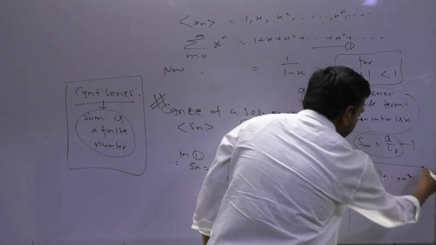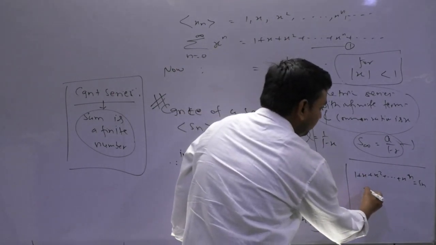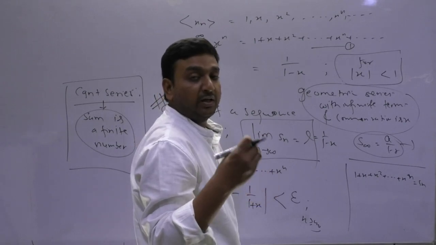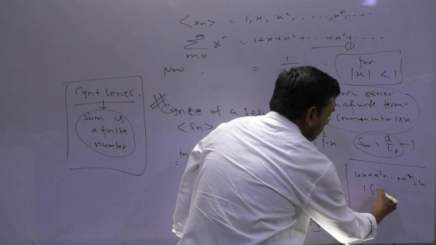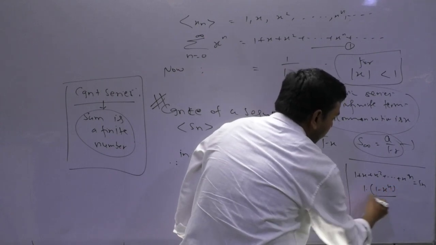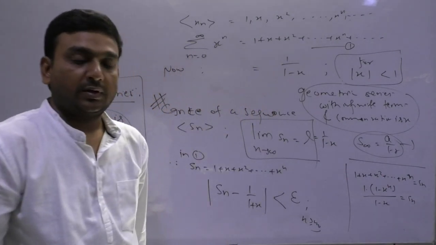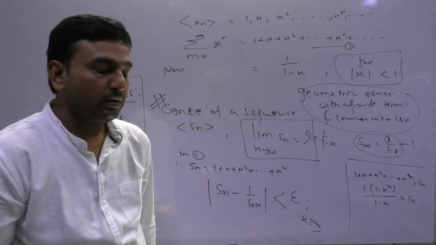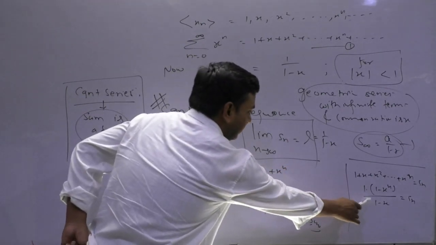So dear, this is your Sn. By the geometric series, what have we learned? Sum of n terms is a into r raised to the power n minus 1 upon r minus 1, or a into 1 minus r to the power n upon 1 minus r. Is that clear to you all? Any doubt? Anyone? No. So what I am going to do is put that here.